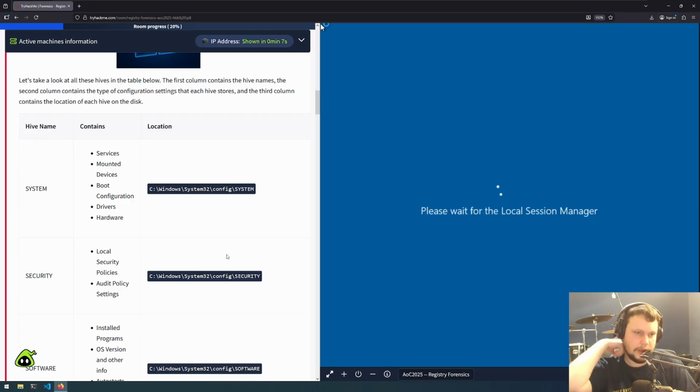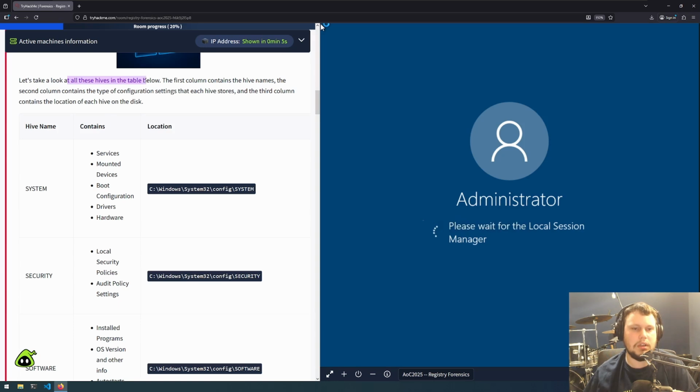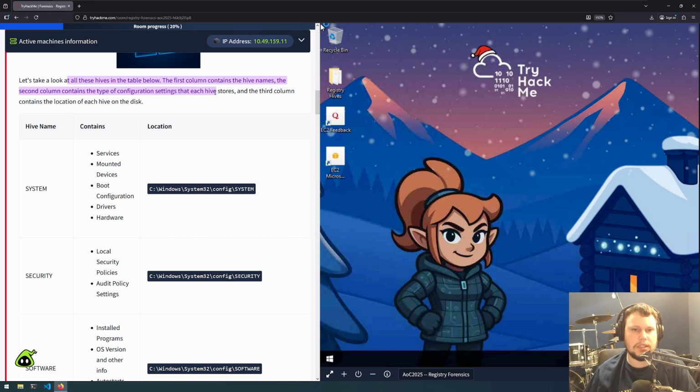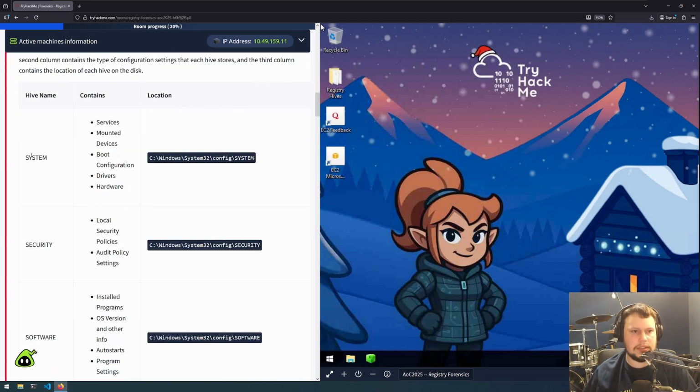So let's take a look at all these hives in the table below. The first column contains the hive name. The second column contains the types of configuration settings that each hive stores. And the third column contains the location of each hive on the disk. So there's SYSTEM. This contains services, mounted devices, boot configuration, drivers, hardware. And this is in Windows System32 config SYSTEM.